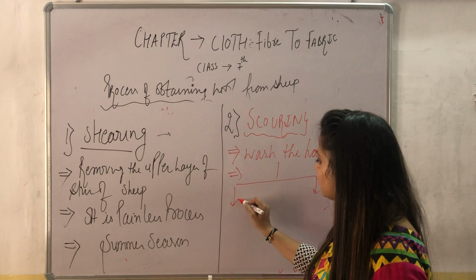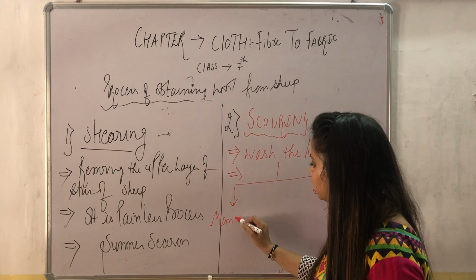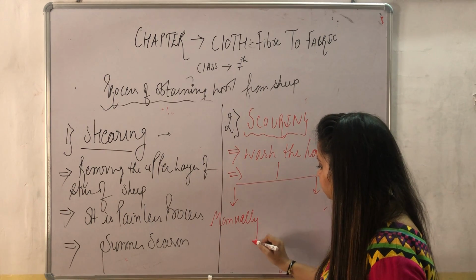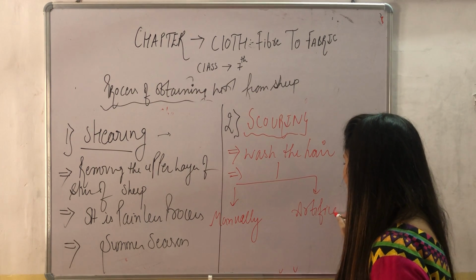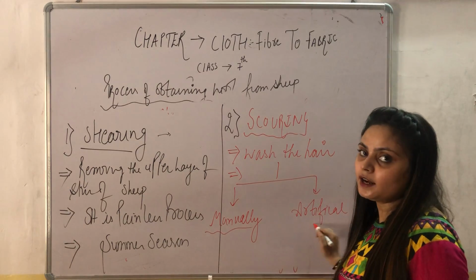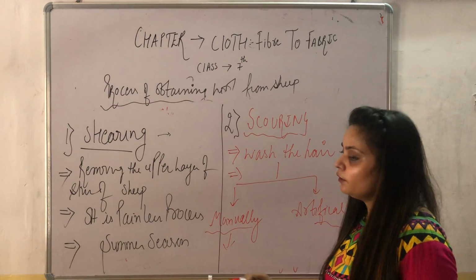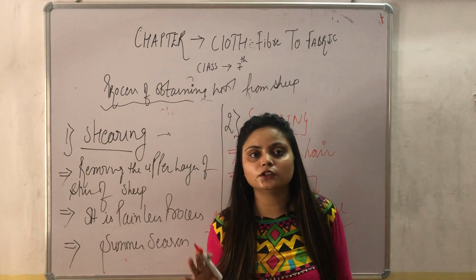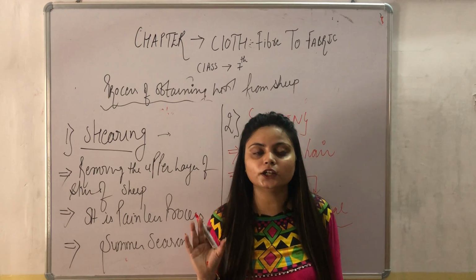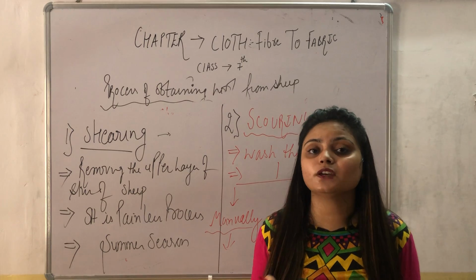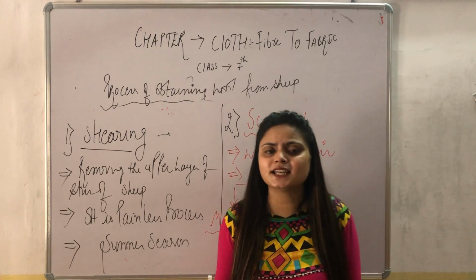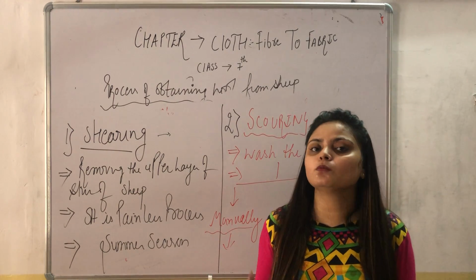The first one is manually, and the second one is artificially. So what does it mean by manually and artificially? Manually means we take a tank and put the water into it, and we also put the hair into it, and then we wash. Lots of people are required for this process, and it is a very tedious, lengthy, time-taking process, and we need more labor.